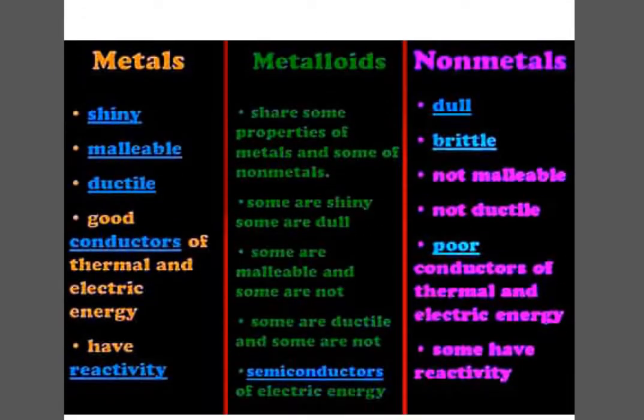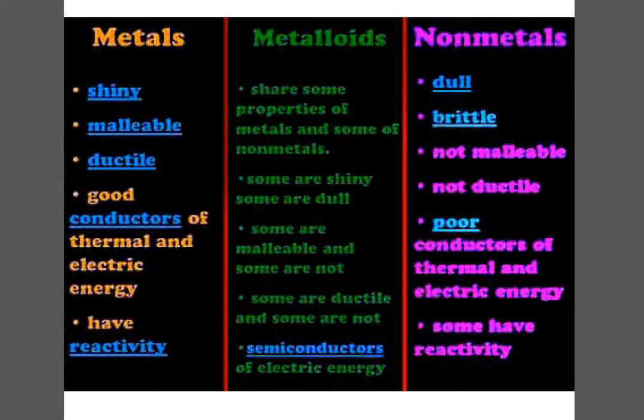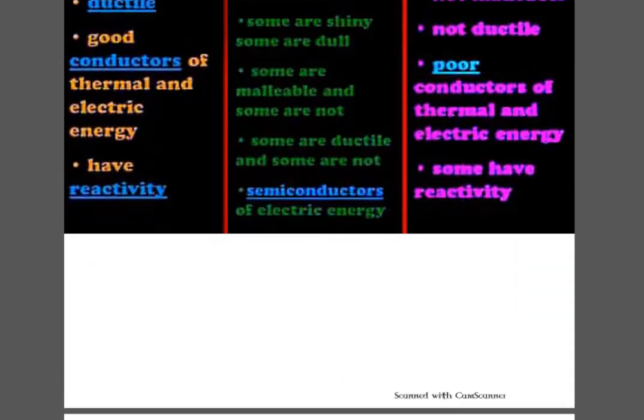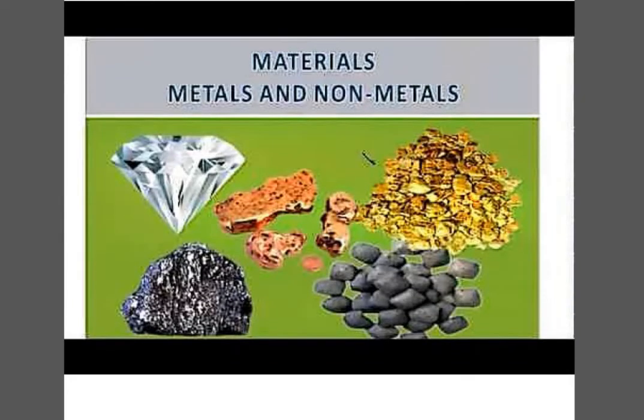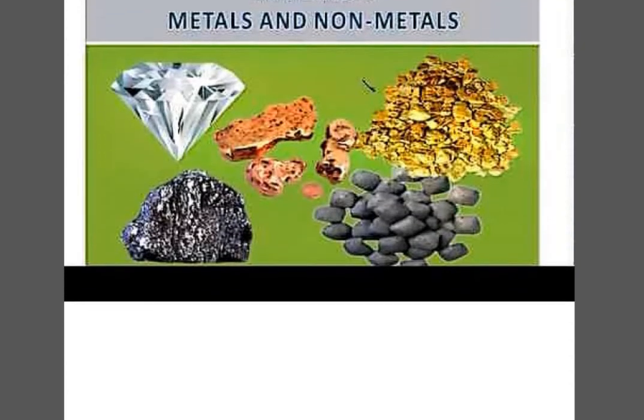If I compare the properties of metals, non-metals and metalloids, maybe at the end of this video you will be able to correlate with all these things listed over here. Basically our chapter is Materials: Metals and Non-metals.